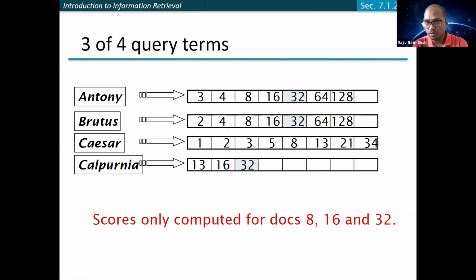What could be the issue in such cases? Any guess? One issue could be, suppose you want to return k documents, and the size of the contender set that you determine is smaller than that. Is it possible?